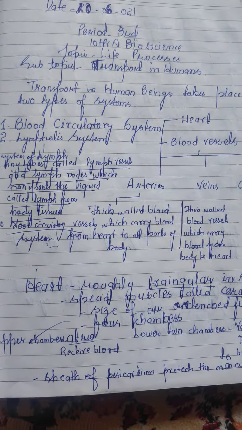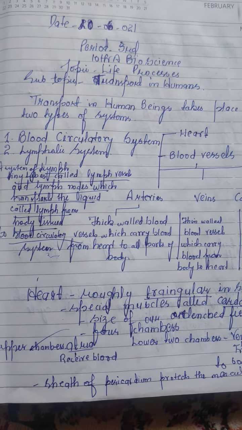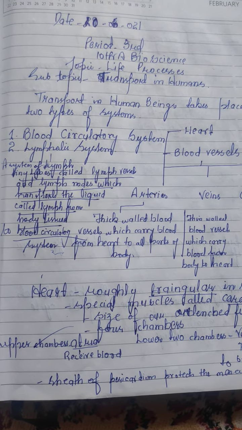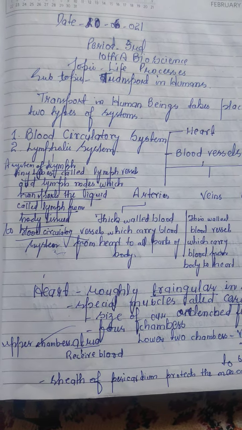And second is the lymphatic system. What is the lymphatic system? It is a system of lymph, and it is made up of tiny tubes that are called lymph vessels and lymph nodes. And what is the function of the lymphatic system? It transports the liquid called lymph from body tissues to the blood circulatory system. First we will discuss this blood circulatory system.